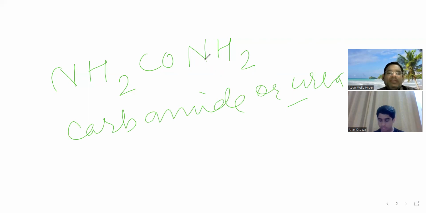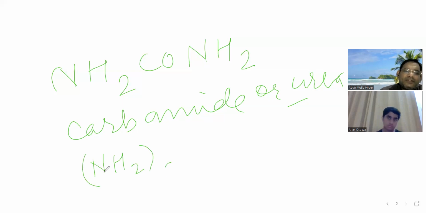How else can we write it? We can write it as (NH2)2CO. In this way, he proved Berzelius wrong, so this definition was proved wrong.